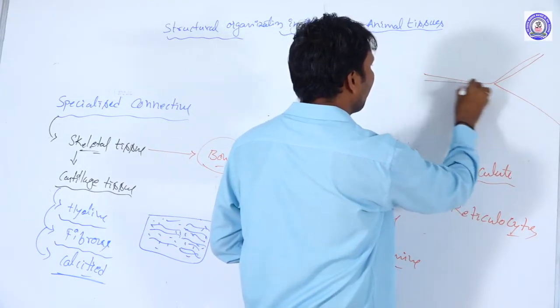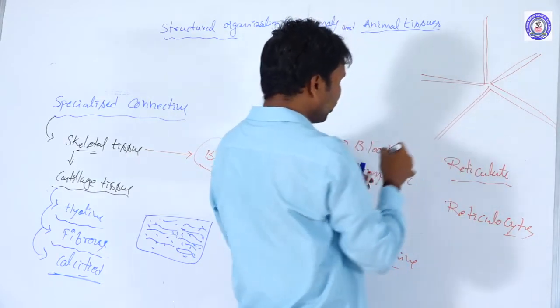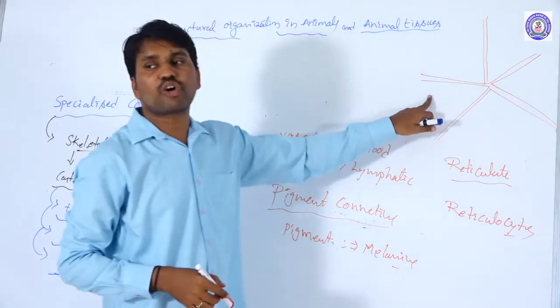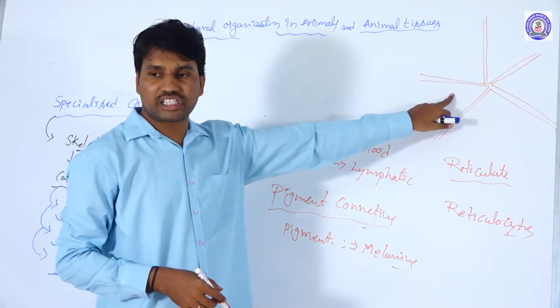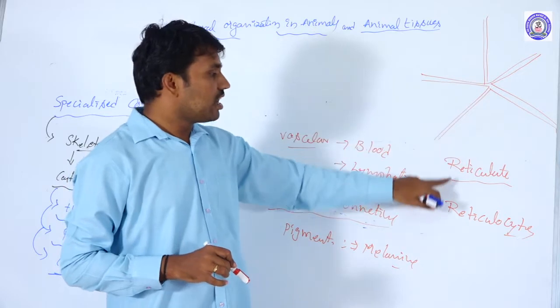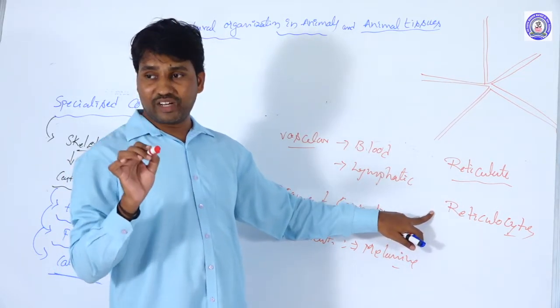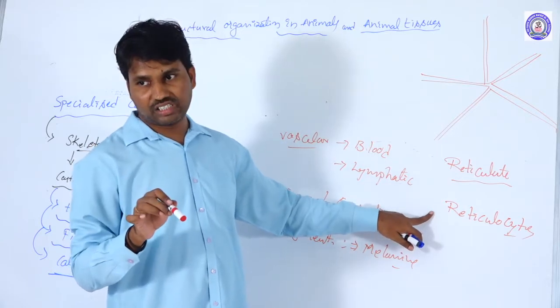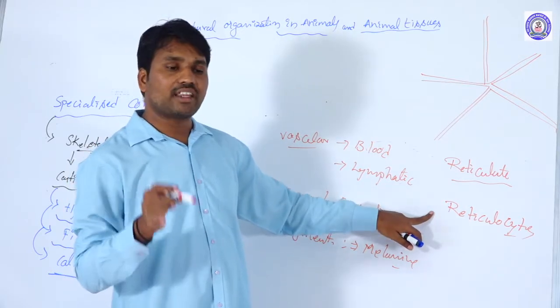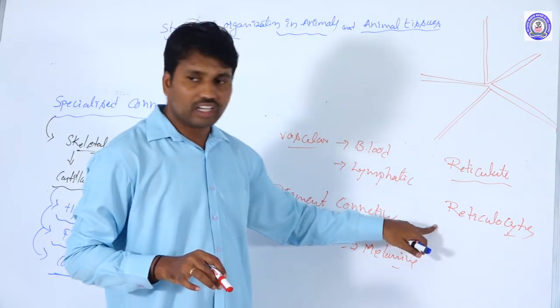Cytoplasmic bridges are forming in the cytoskeletal structure, which means these connective fibers are arranged in a star-shaped structure. A reticular structure is forming, so these are called reticulate fiber tissue. Mostly the reticulate fiber tissue is distributed in the liver, pancreas, spleen, and the lobules of the spleen. Those places form the reticulate connective tissue.